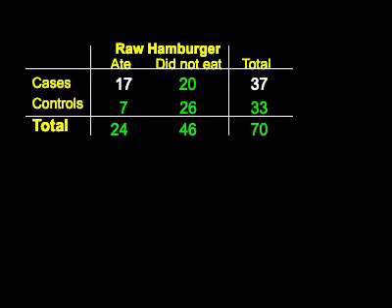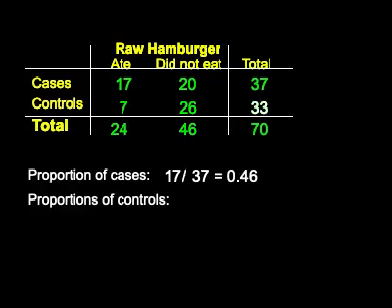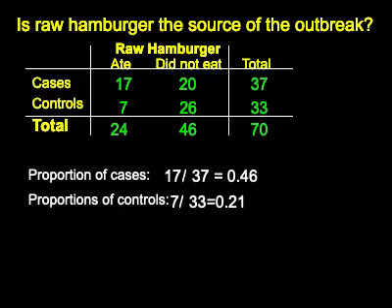Of the 37 cases, 17 ate raw hamburger. So the proportion of the cases that ate raw hamburger is 0.46. Of the 33 controls, 7 ate raw hamburger. So the corresponding proportion is 0.21. We may wonder then whether these data suggest that eating raw hamburger was the source of the outbreak.